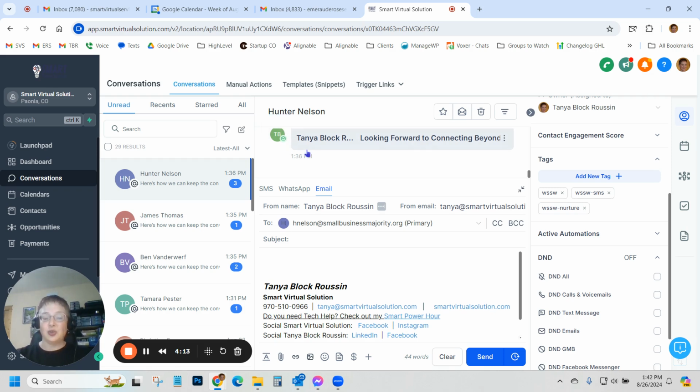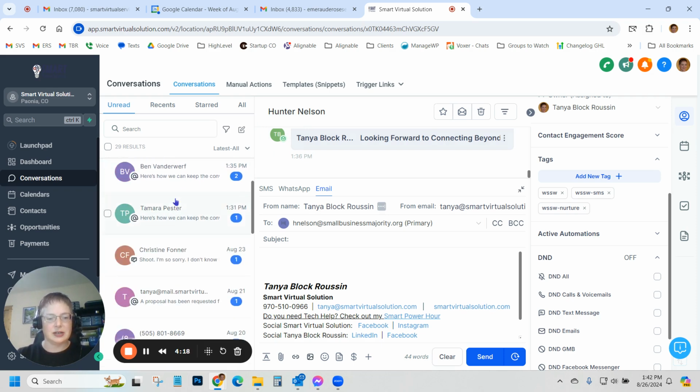So that is super cool about this system. You can actually see all these things. Now, as I scroll down, I know that I've added some additional information to some of these people.